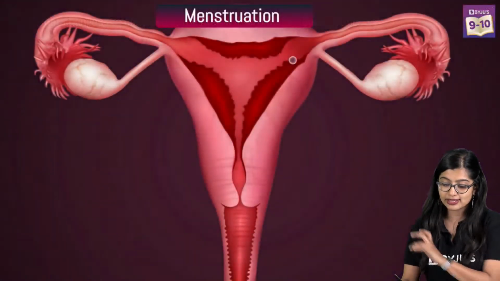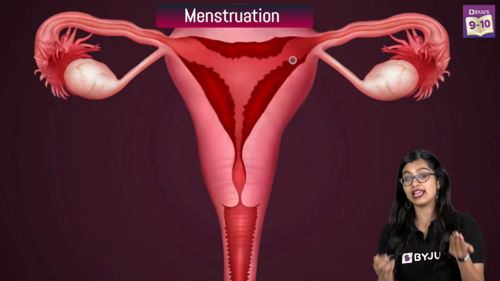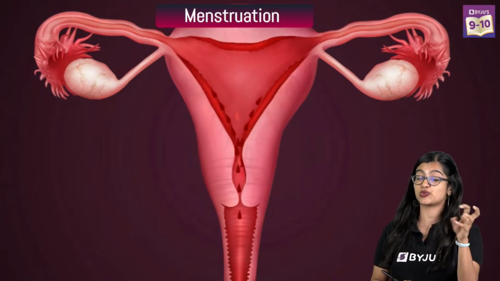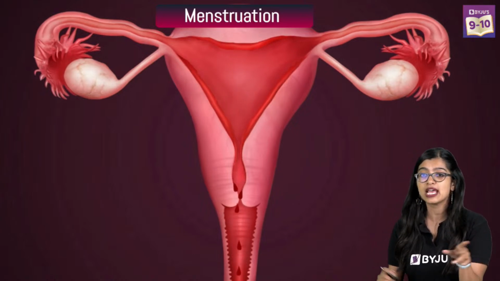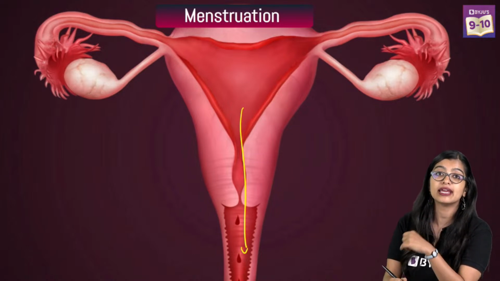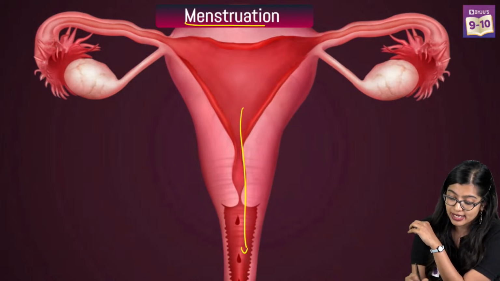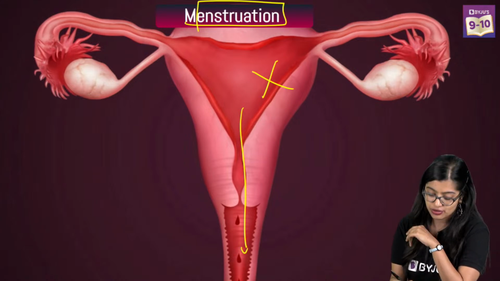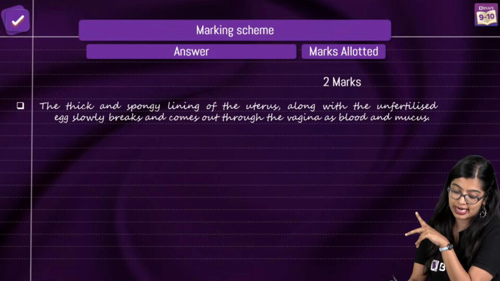So when you are writing this, we know that the shedding of the inner lining of the uterus, which has deposition of blood and mucus, along with the unfertilized egg through the vagina is what we call menstruation. And this happens when there is no fertilization, right? So this right here is the correct answer.